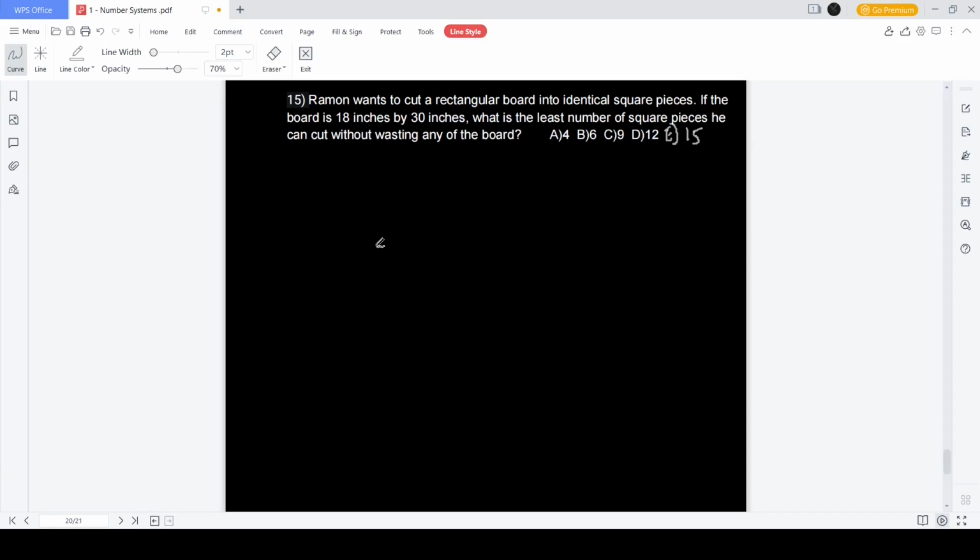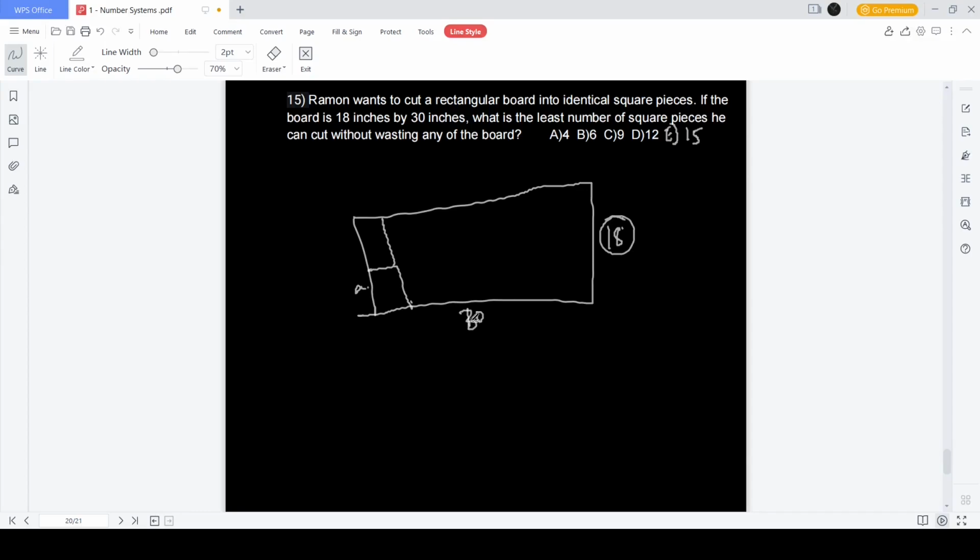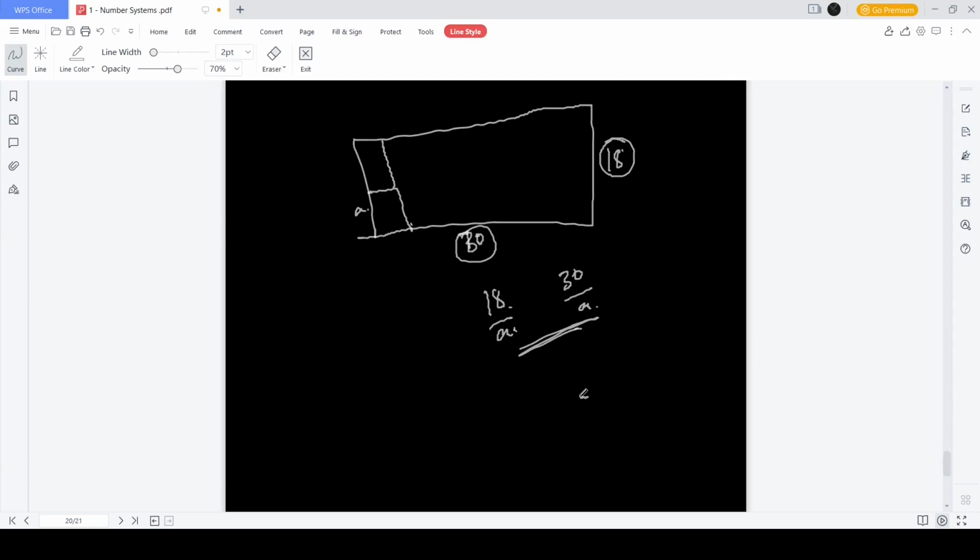Okay, next question. Raymond wants to cut a rectangular board into identical square pieces. If the board is 18 inches by 30 inches, what is the least number of square pieces he can cut without wasting any of the board? To understand this, we'll draw the board. The board is 30 inches in length and 18 inches in breadth. If a square piece comes like this, its side A should divide 18 and A should divide 30. This is nothing but the HCF, right? So for the square side to be maximum, we find the HCF of 18 and 30.